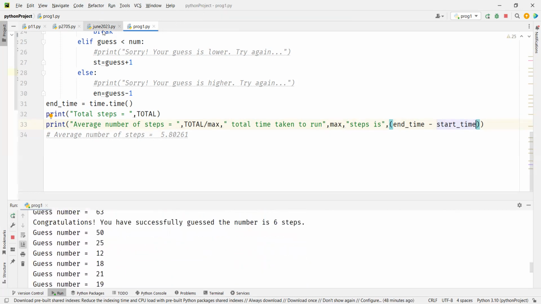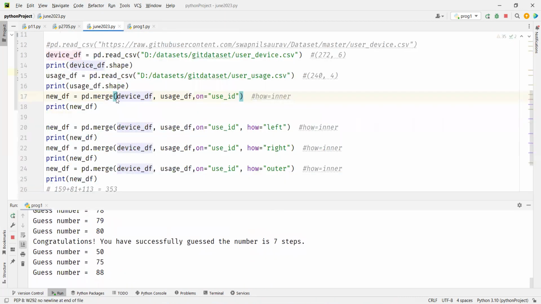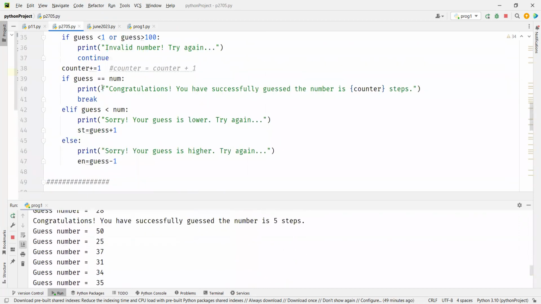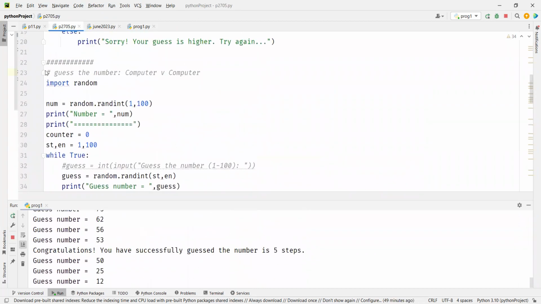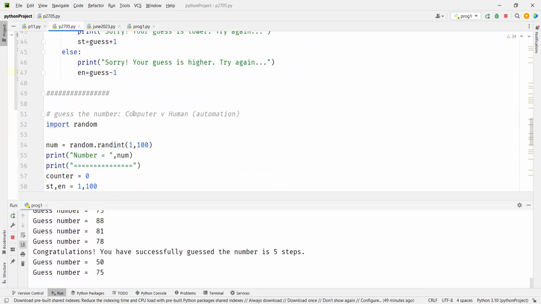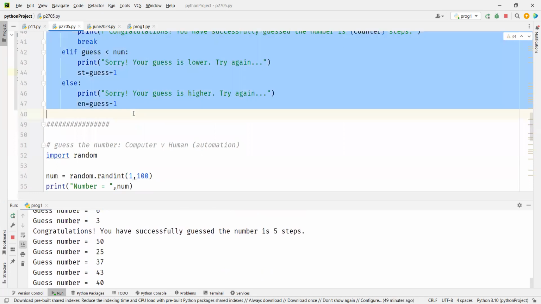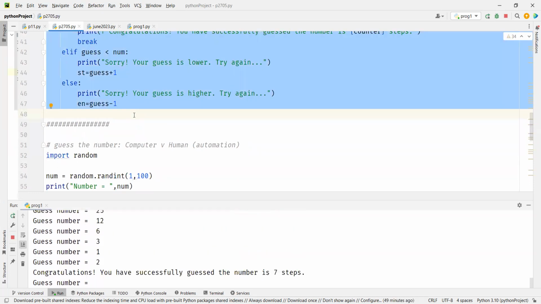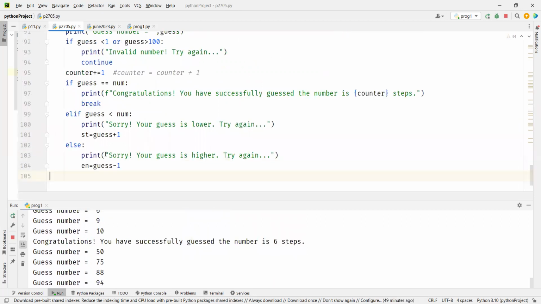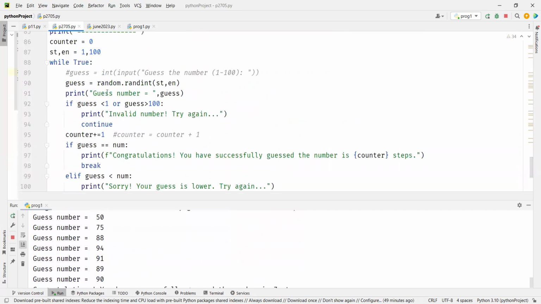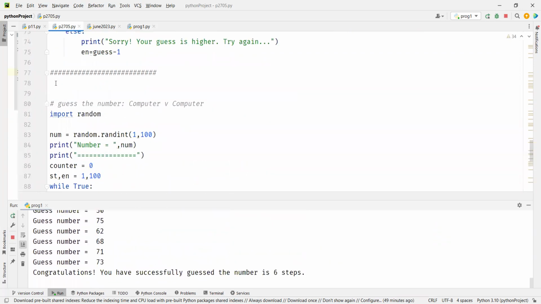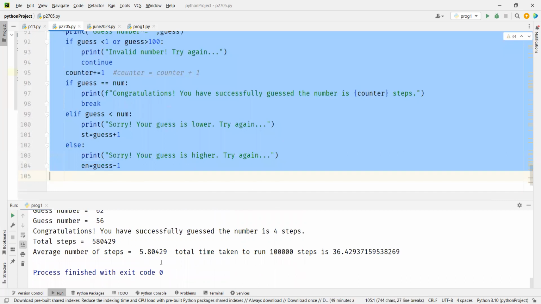Meanwhile, let's take this one and we'll try to do something similar here. Okay, so this is computer versus computer here, right? So we'll take this program. Instead of changing the entire thing, let's change just this part, right? Yeah, correct. That will be easy. So let me delete it. Let me not do anything here.